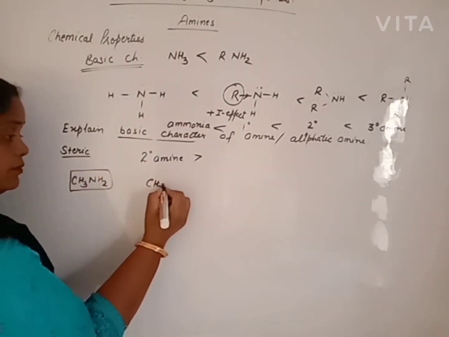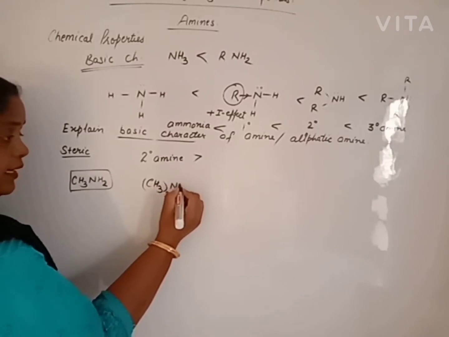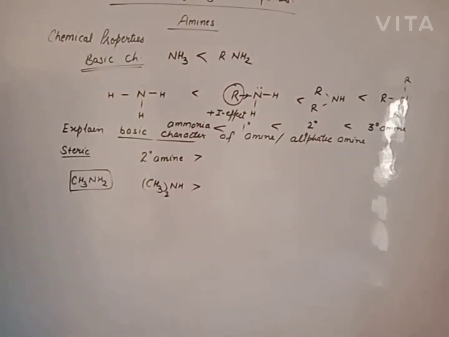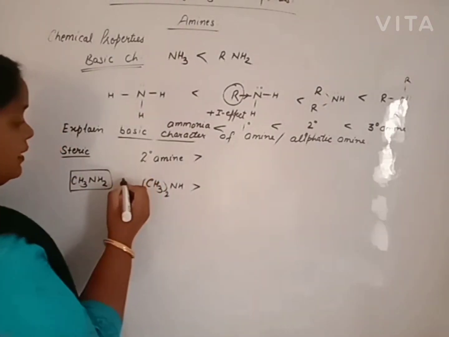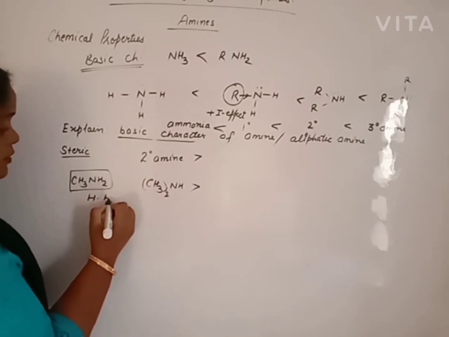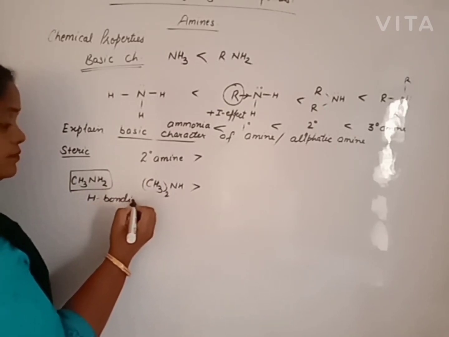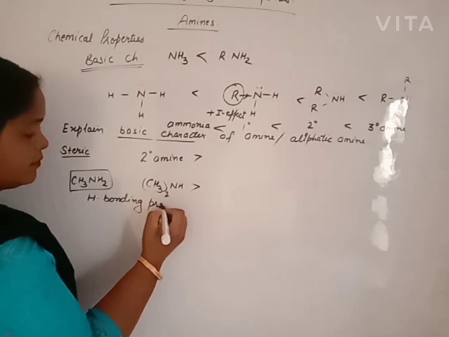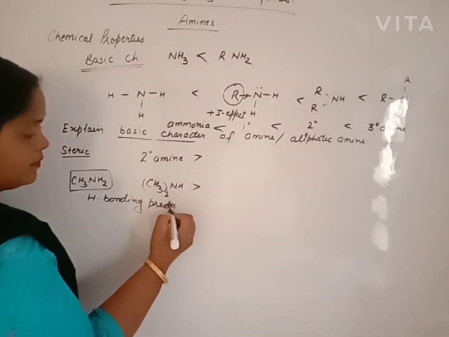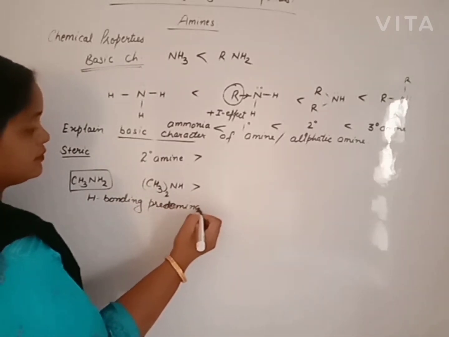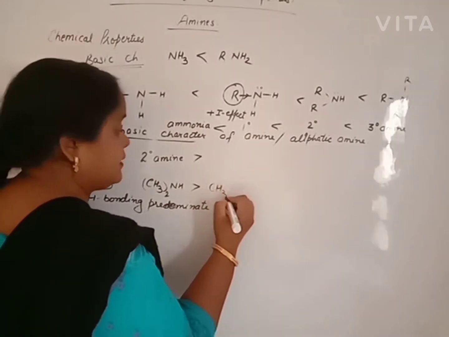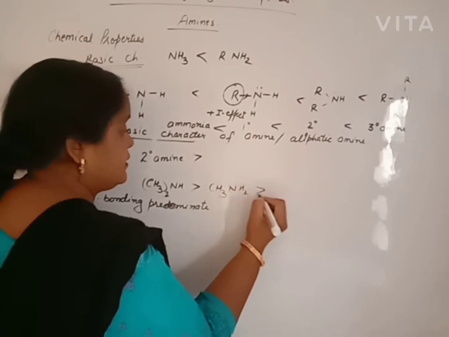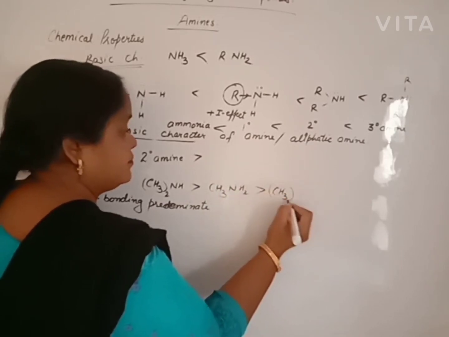In methylamine, hydrogen bonding predominates over the inductive effect. So primary amine is more basic than tertiary amine.